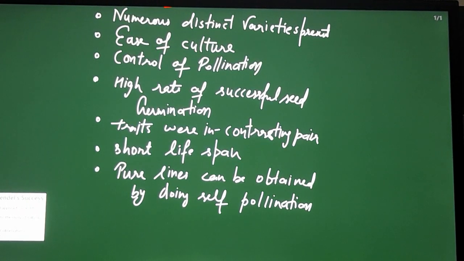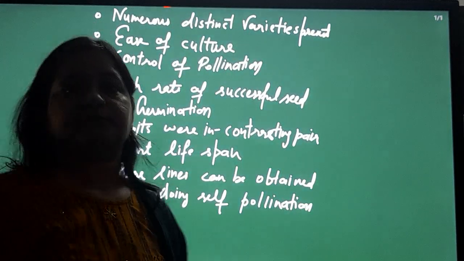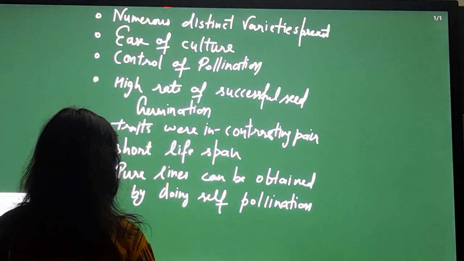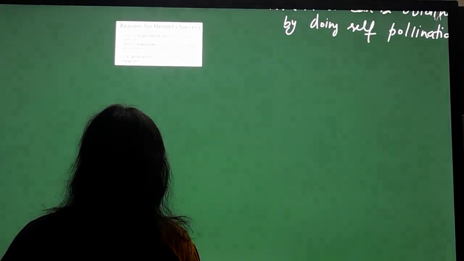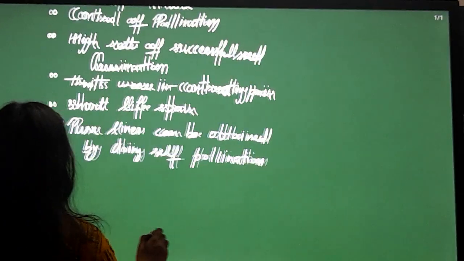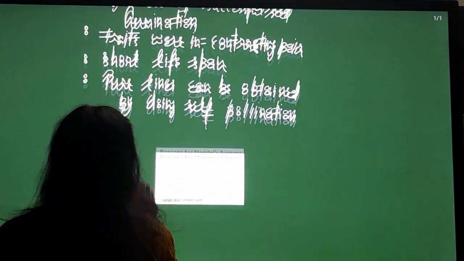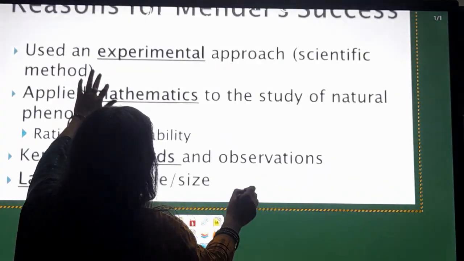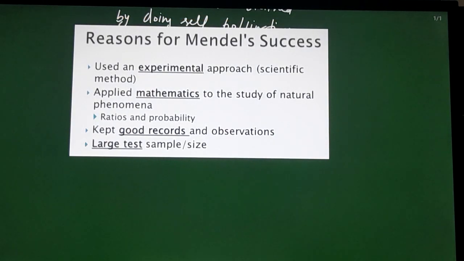Now we will discuss why Mendel became successful. One of the reasons, as we studied, was that he selected the pea plant and the contrasting pair characters. So we will summarize why Mendel became successful. So these are the reasons why Mendel became successful. His first reason was that